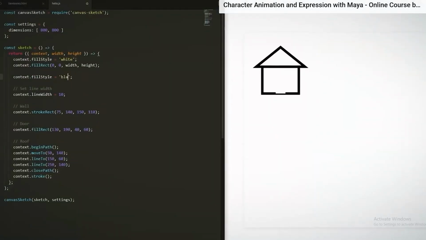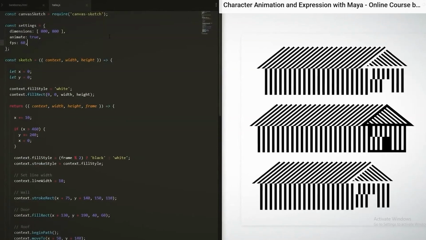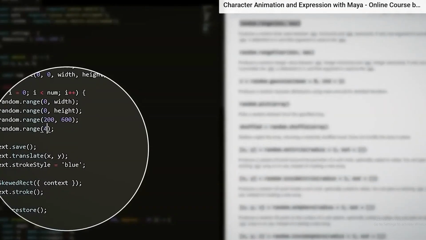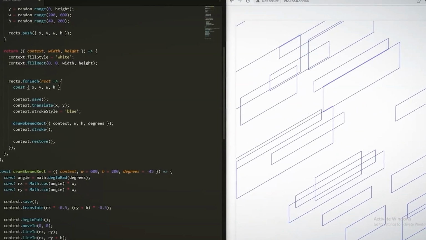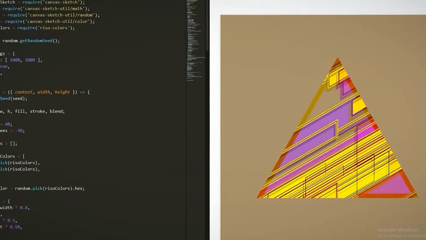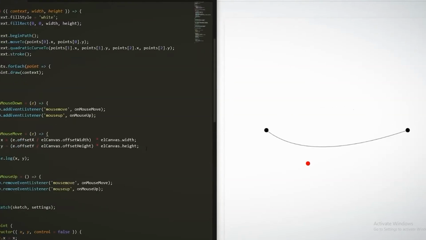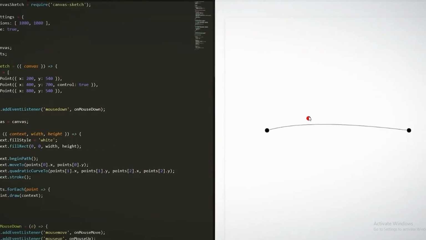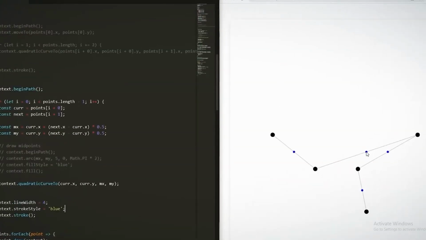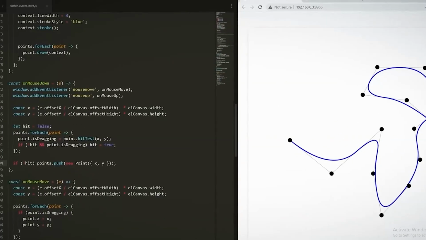In the second part of our course, which is the most advanced, we're going to work with four compositions. We will start from a simple rectangle and build up to a geometric pattern. We will learn about color palettes, blend modes, and clips and masks. Then we move on to curves. We will start with a single quadratic curve followed by a seamless one through multiple points. In the process, we will also cover cursor interaction and color mapping.